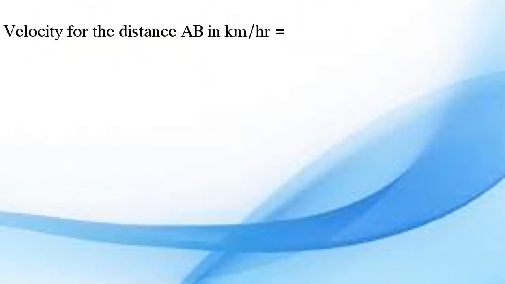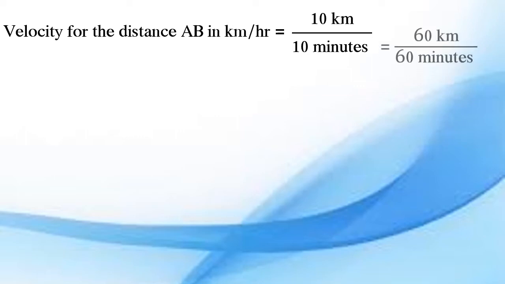Now dear friends, we will find out the velocity for the distance AB. Now velocity will be equal to displacement upon period of time required for the displacement. Now distance, that is displacement, is 10 kilometer and period is 10 minutes. So 10 upon 10, that is 1. So 1 kilometer upon kilometer per hour we have to calculate.